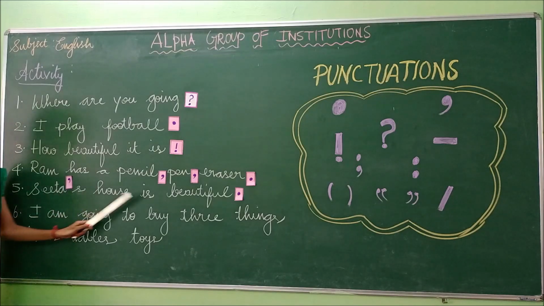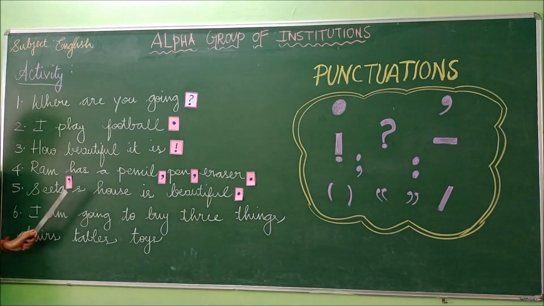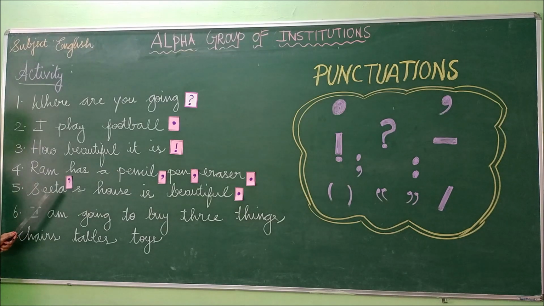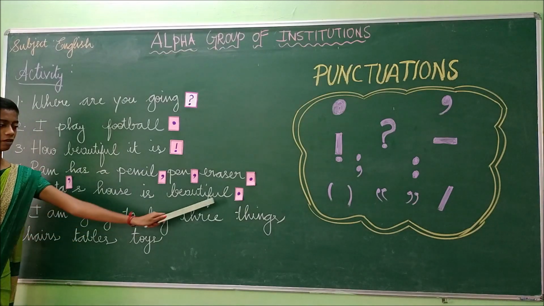So Sita's house is beautiful. We have kept this apostrophe because this house belongs to Sita. So it is expressing the possession of Sita, so we have used this apostrophe. Sita's house is beautiful. Full stop.